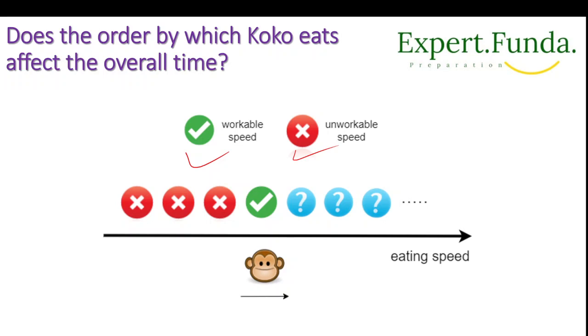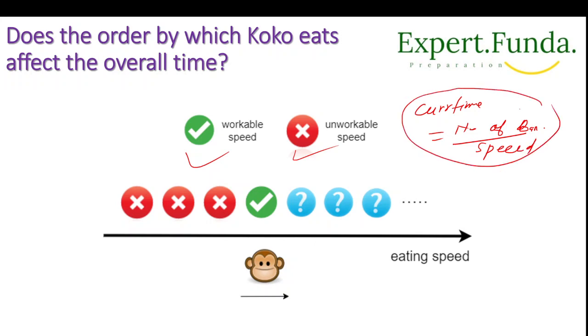So even if there are no more bananas left in the current pile, the time she spends eating a particular pile is the same. Suppose she is eating a particular pile, and we have some current time. The current time is the number of bananas divided by some speed. If there are no more bananas left in the current pile, the time she spent eating a particular pile in a given current time is the number of bananas divided by the speed, regardless of the order of the piles in her eating plan.